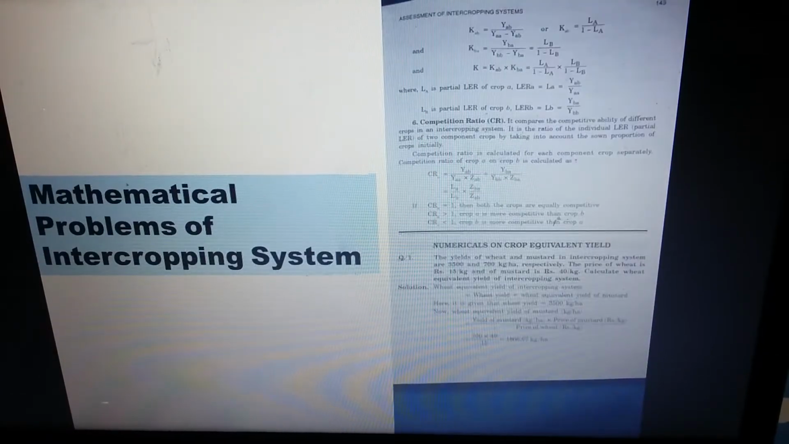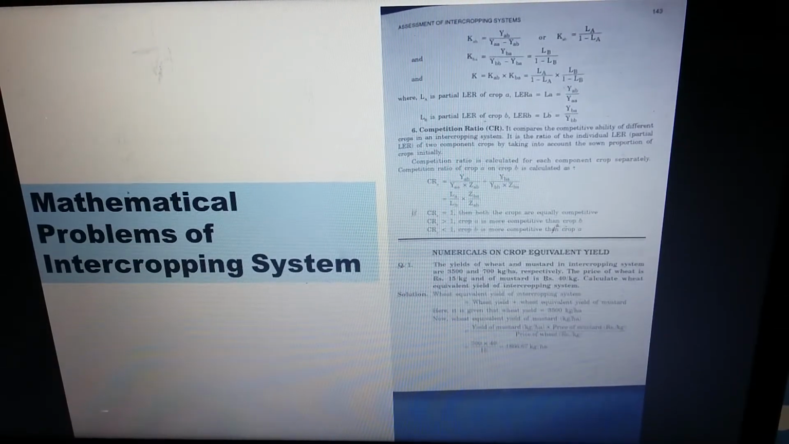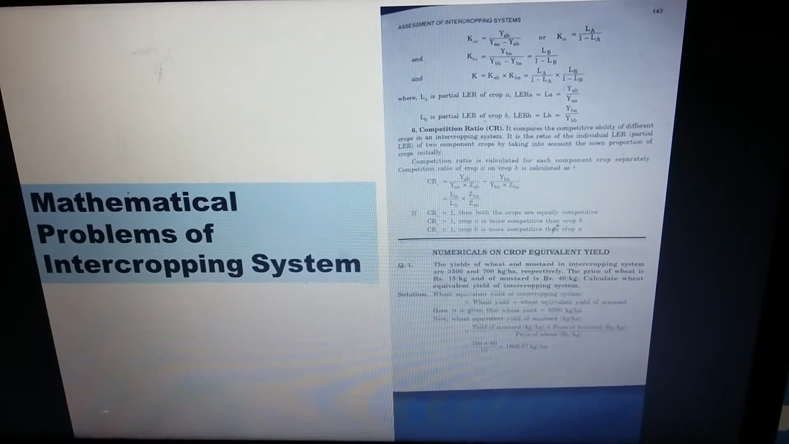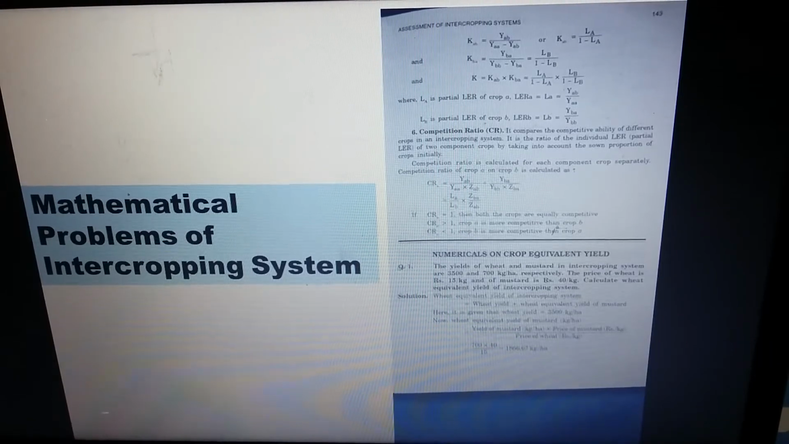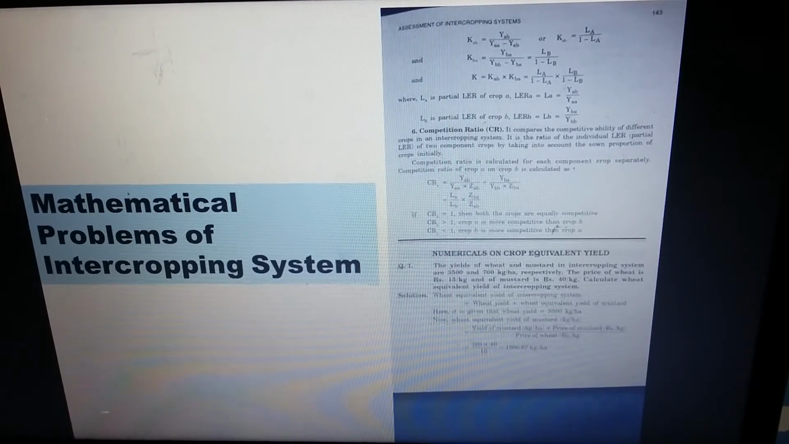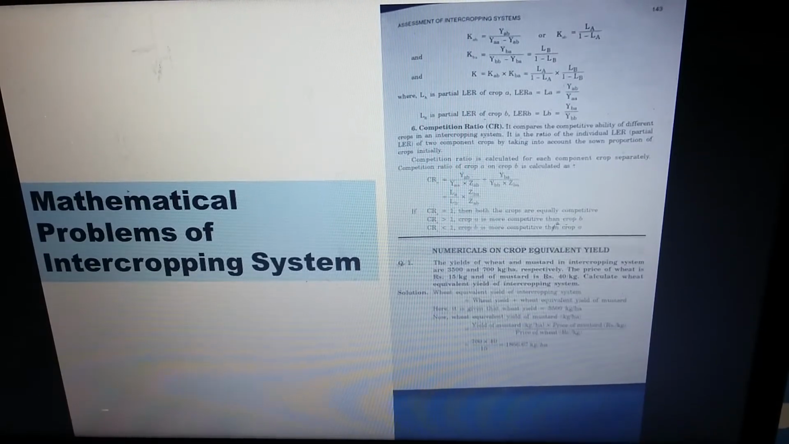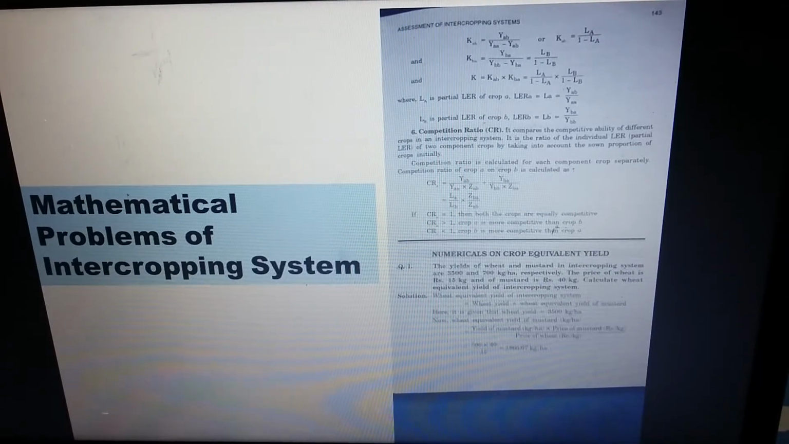So my first problem, question number 1, numericals on crop equivalent yield. The yield of wheat and mustard in intercropping system are 3500 and 700 kg per hectare respectively. The price of wheat is rupees 15 per kg and of mustard is rupees 40 per kg. Calculate the wheat equivalent yield of the intercropping system.